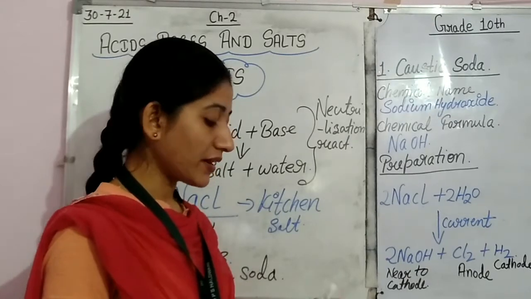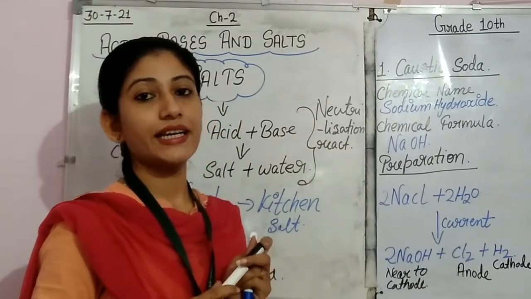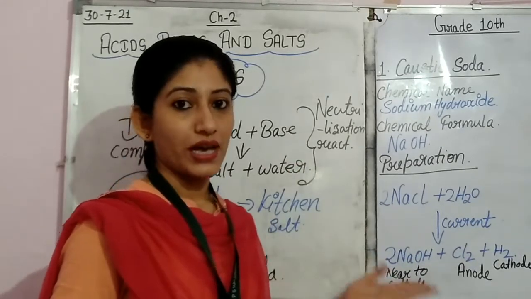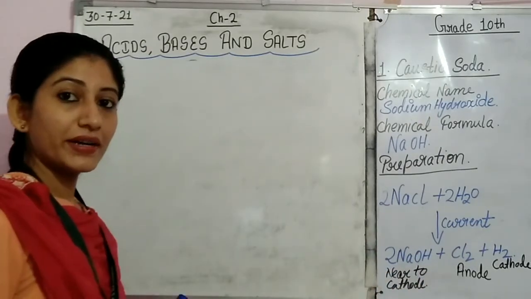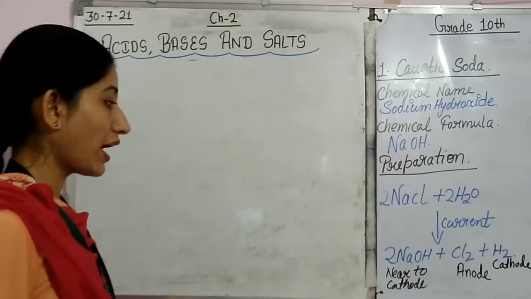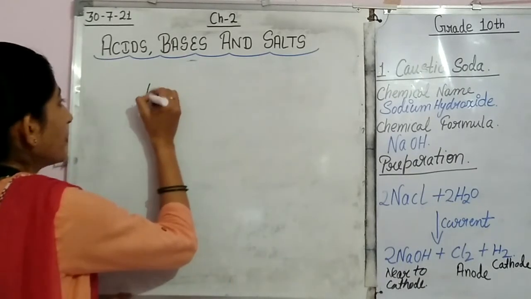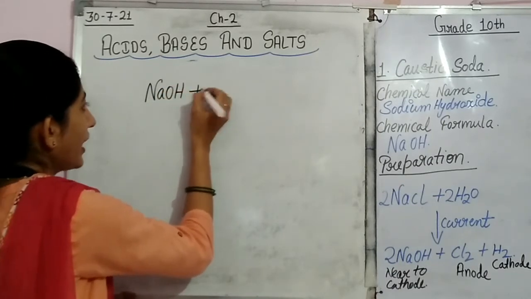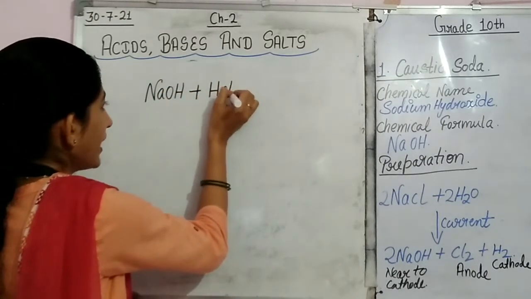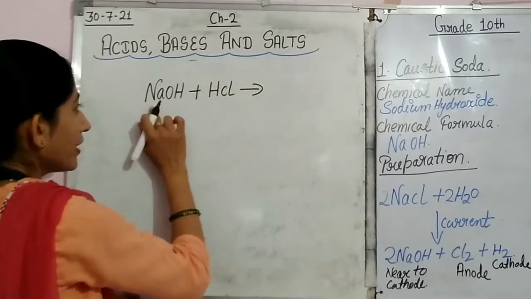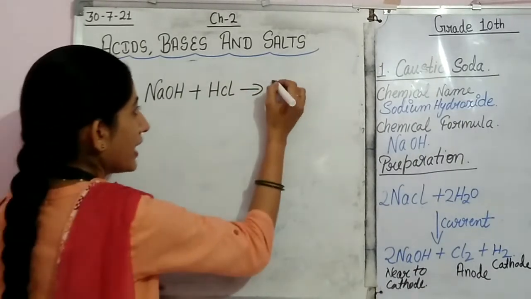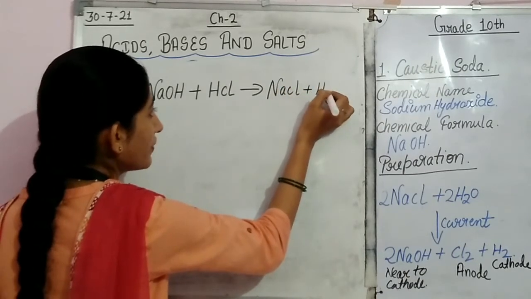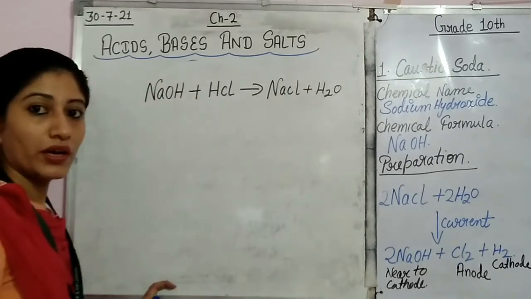Now let's see some properties related to sodium hydroxide. Suppose we have taken sodium hydroxide and we are reacting it with HCl. We will get NaCl plus water released.